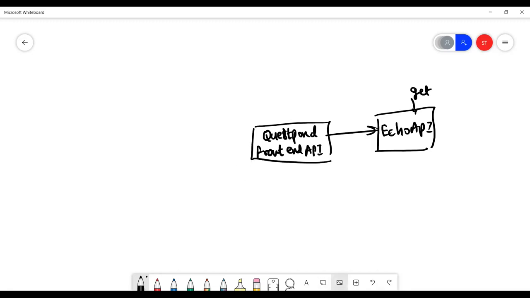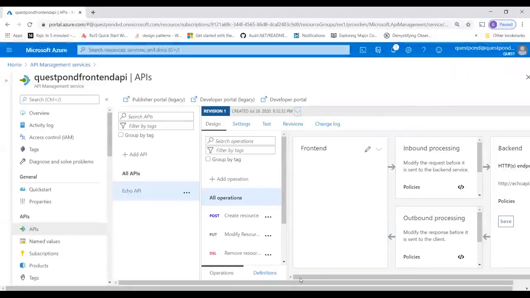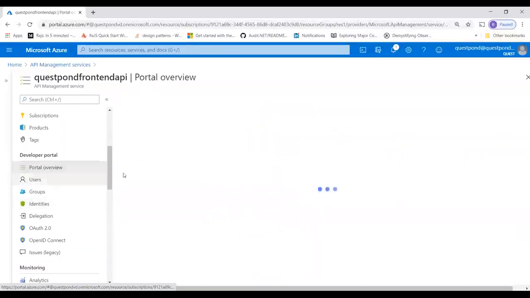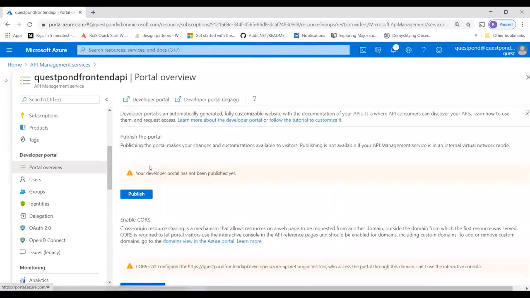So here it is. Remember that here we have a portal. I will go to the portal overview and publish this portal. This portal is nothing but like your Postman, where you can go and invoke things.